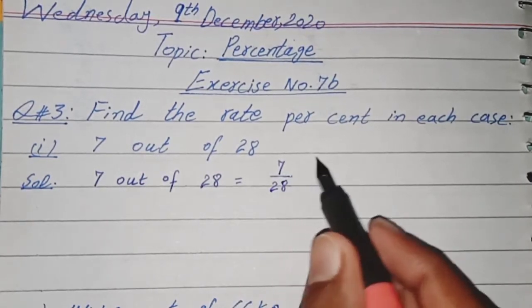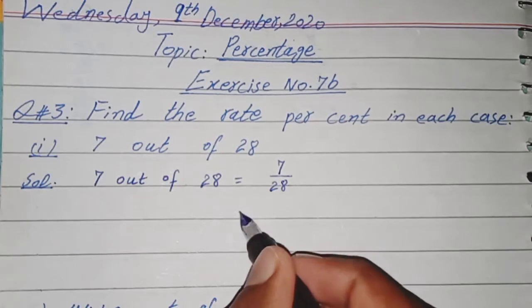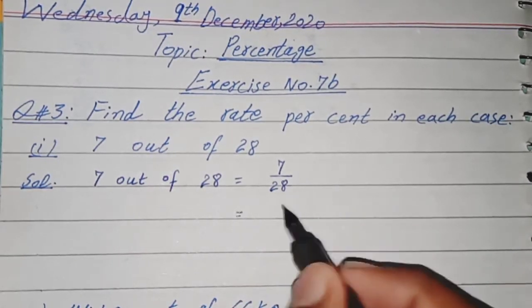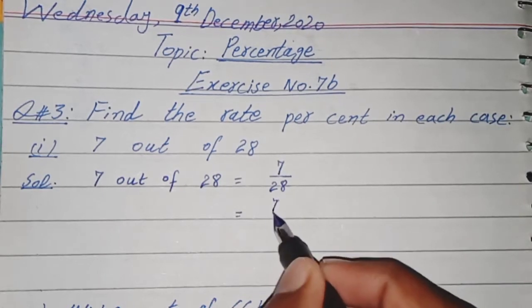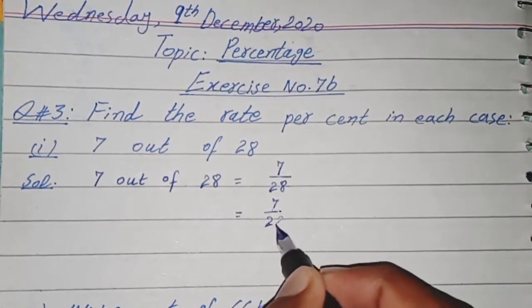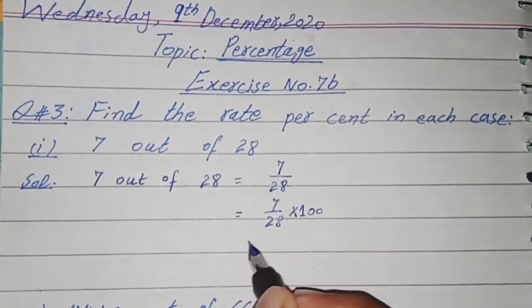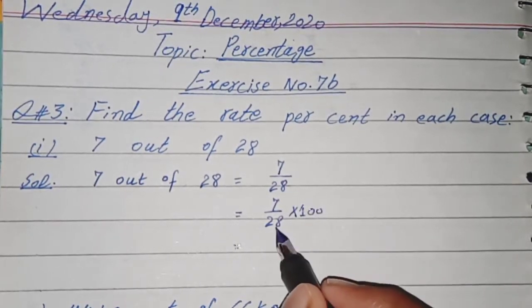We want to change in percentage. We know when we change fraction into percentage, we will multiply by 100. So it will be multiplied with 100. 7 by 28 multiply 100. First of all, we will cancel out the values.